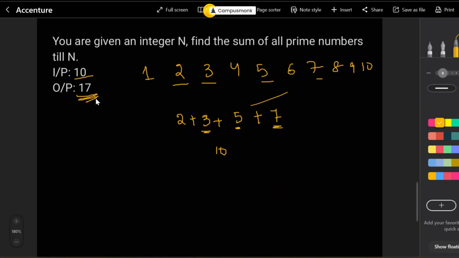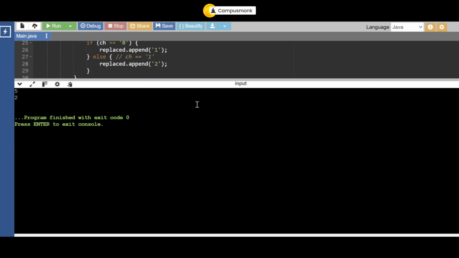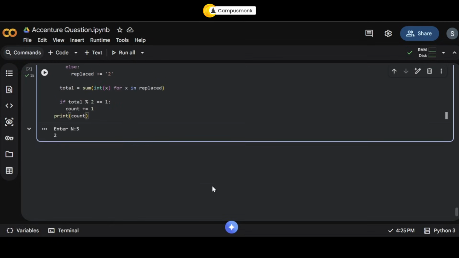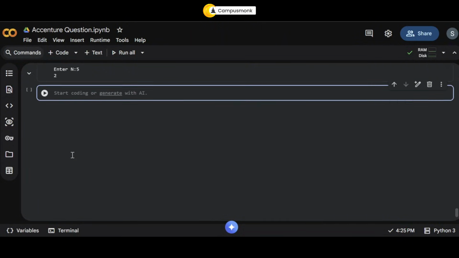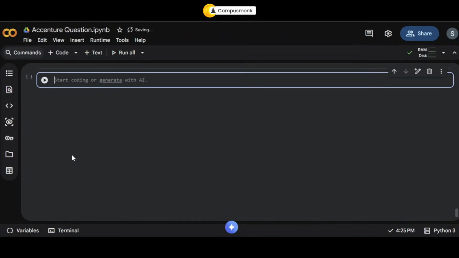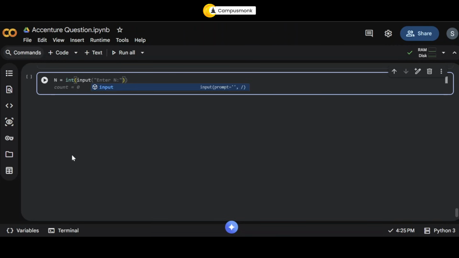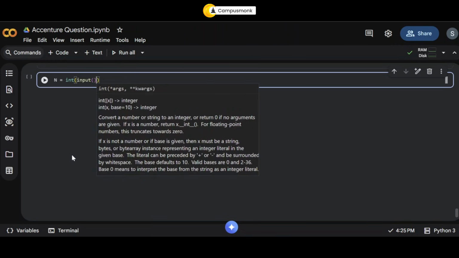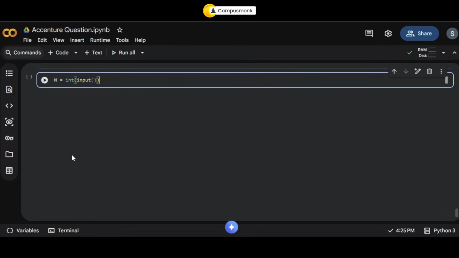Okay. So what you are going to do is three steps. First, you're going to check for the range, and in the range, you're going to check for the prime numbers. Once you're done with the prime numbers, what you are going to do is basically calculate the sum. Okay. So how do we write this code? First we'll take an input. Say n is equal to int of input, like this. If you want, just for trying it, you can write that enter n thing. Otherwise, you can skip it.